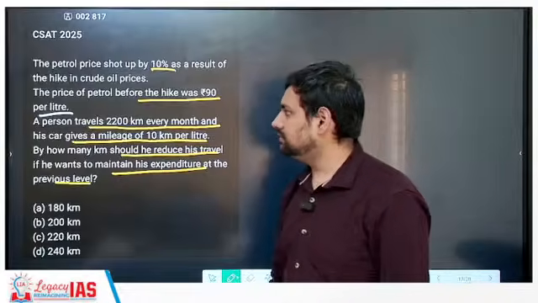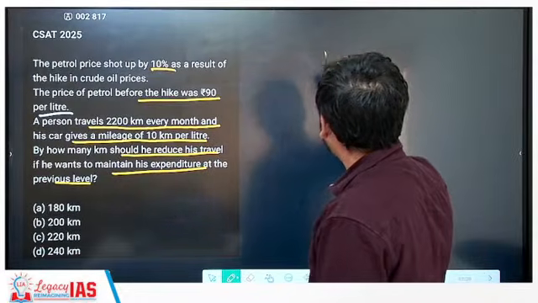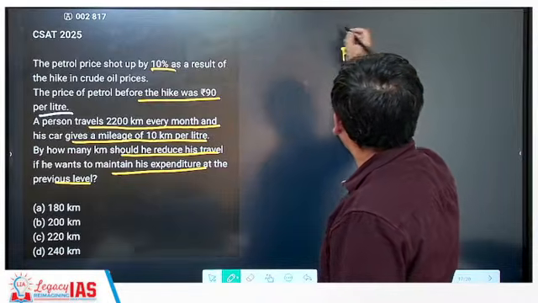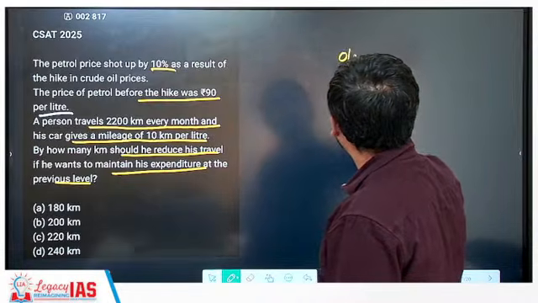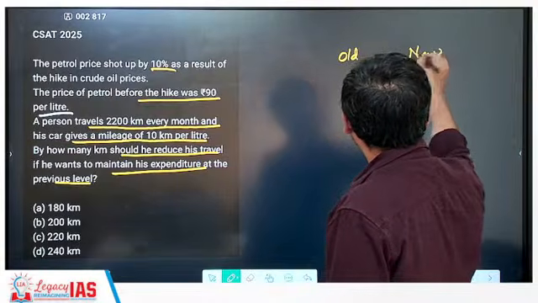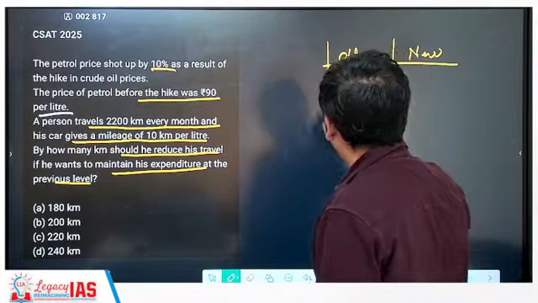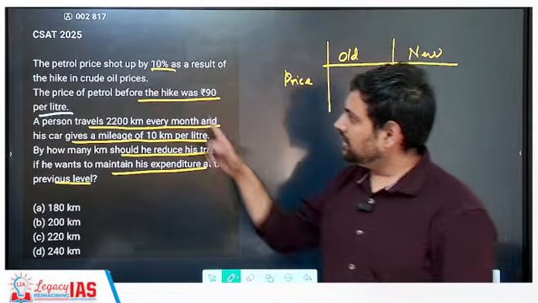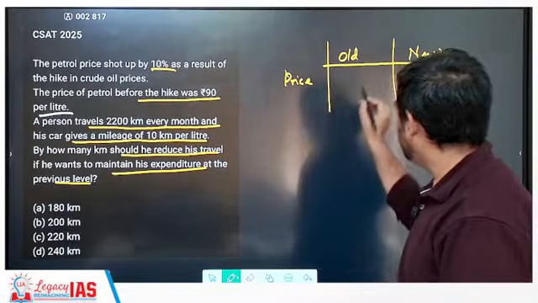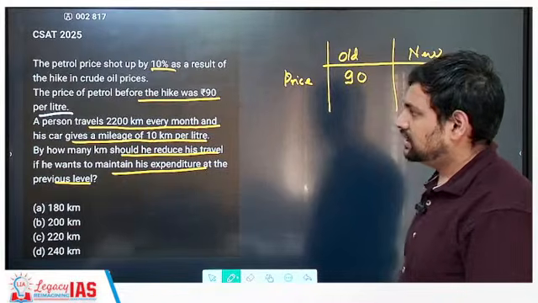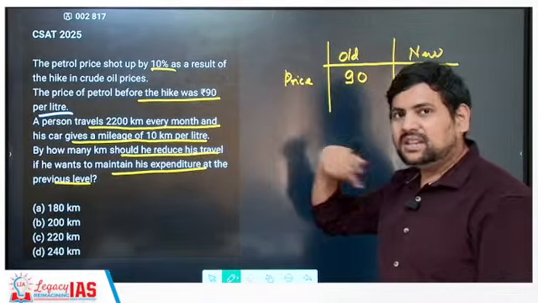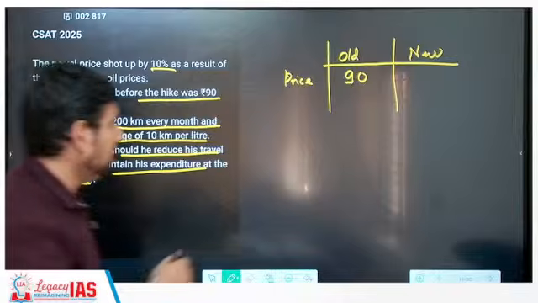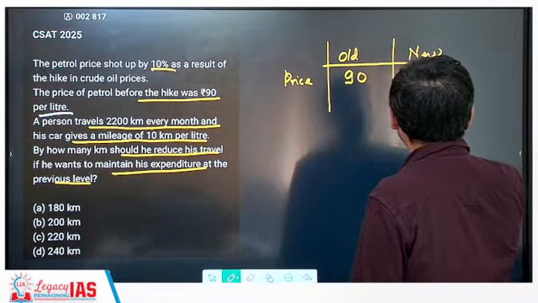This is the question. Now, first thing, I write here price. Okay, I write price. This is old, this is new. I write price here. Now, what was the old price? The petrol price before the hike was 90 rupees per liter. So old this was 90. Then it shot up by 10%. That means the new price became what? The new price became 99.